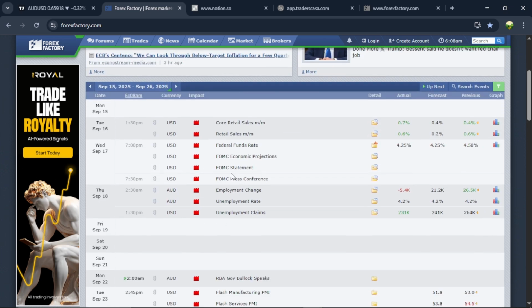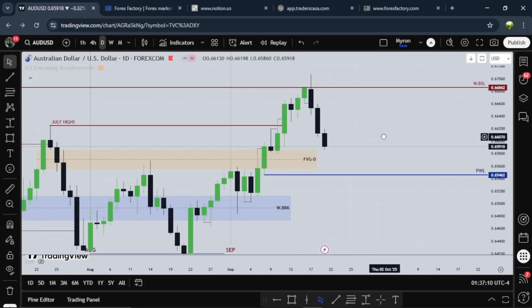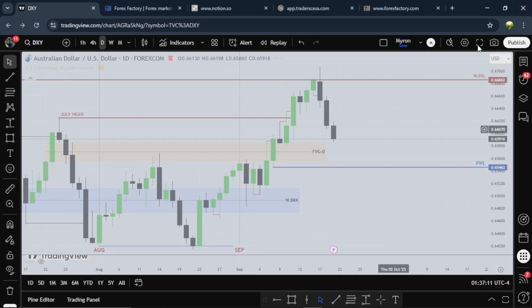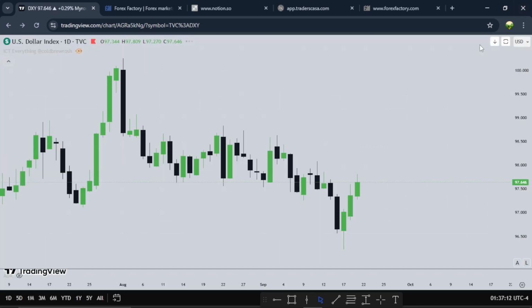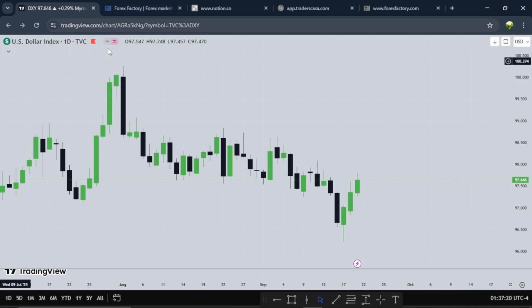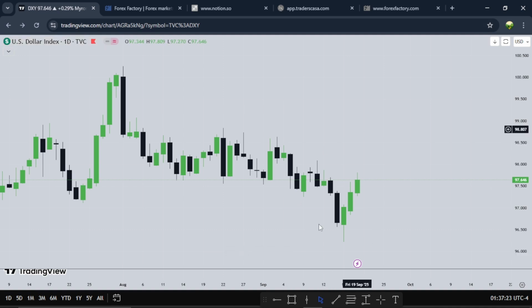So let's hop right into the charts and see how these news events affected price and how USD, gold, Bitcoin, and euro and pound moved during the week. Let me get down to the dollar, right? Start from the dollar. So this is the daily time frame for the US dollar. Each candle in this time frame represents a day worth of trading.